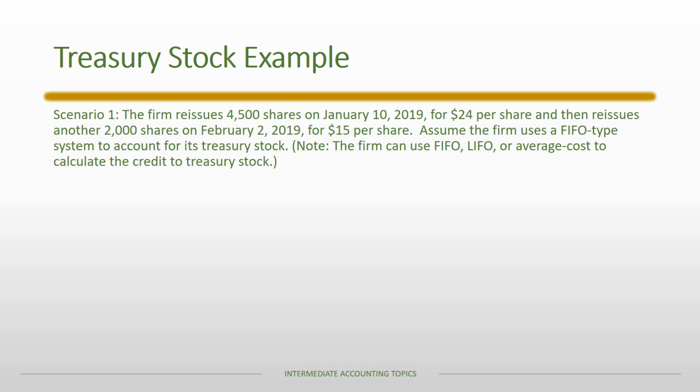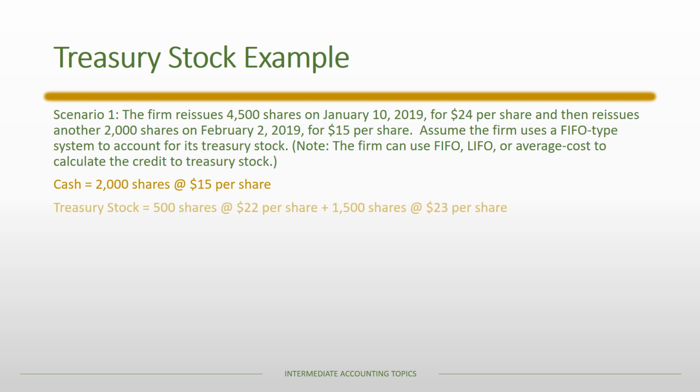And so in the second situation, notice that the reissuance price is much lower, and so there are going to be some interesting implications from that. First of all, of course, cash is 2,000 shares at $15 per share. In this case, we're going to be dealing with two different layers of treasury shares. There's still 500 shares that are at $22, and then the remaining 1,500 shares are going to go into that new layer at $23 per share.